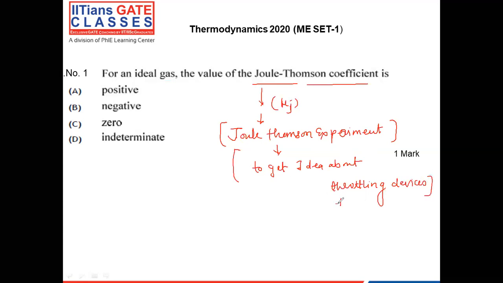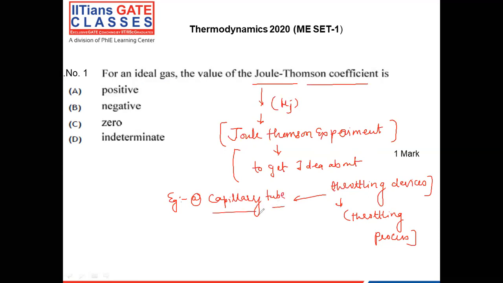Now it is very, very important. Like we have other processes, isobaric, isochoric, adiabatic, polytropic, similarly we have the throttling process also. Now, what are the throttling devices we have? Let's say example A, capillary tube.